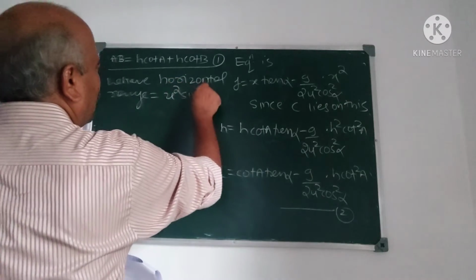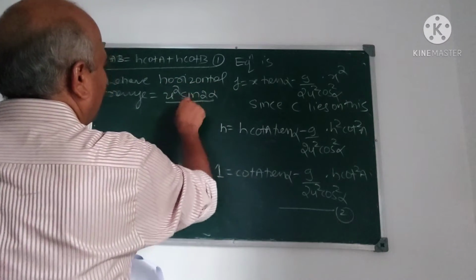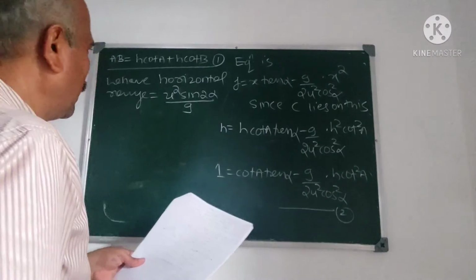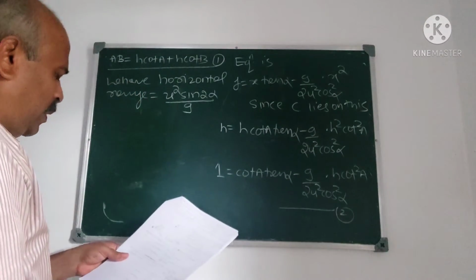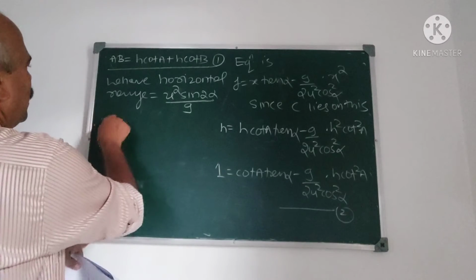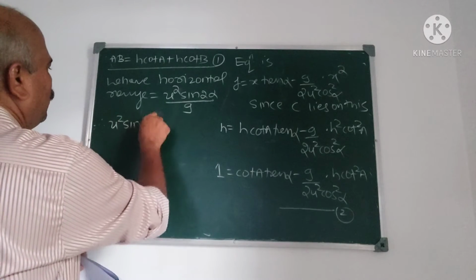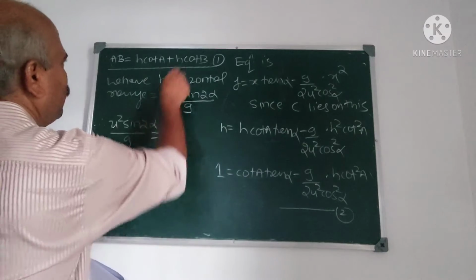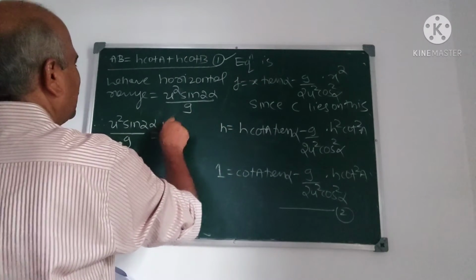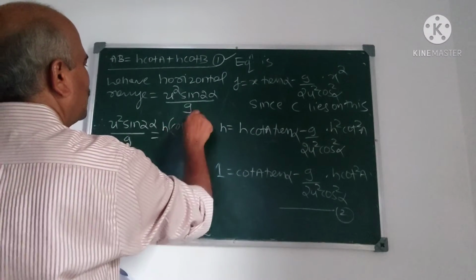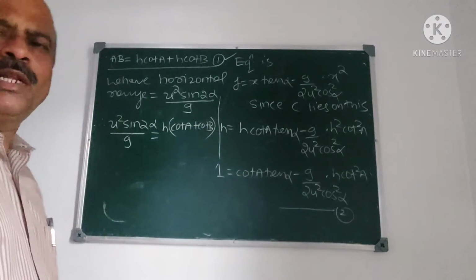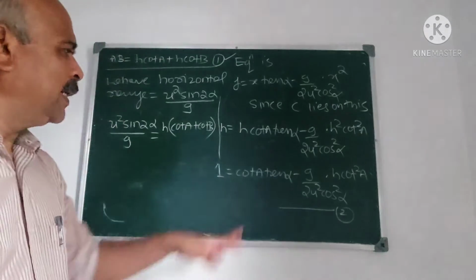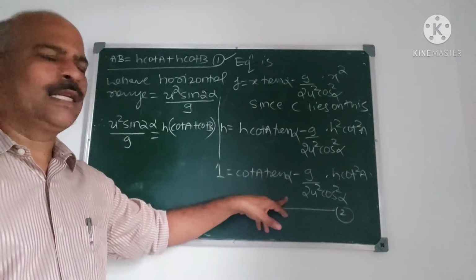U square sin 2 alpha upon g. Therefore, u square sin 2 alpha upon g is, from this, h into cot A plus cot B. I think the three expressions are clear.